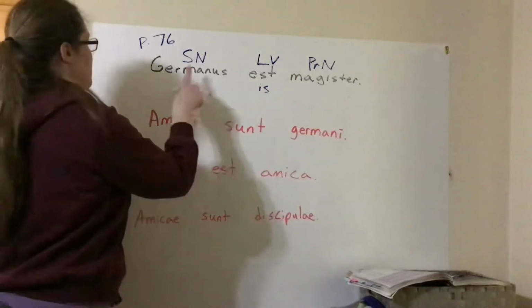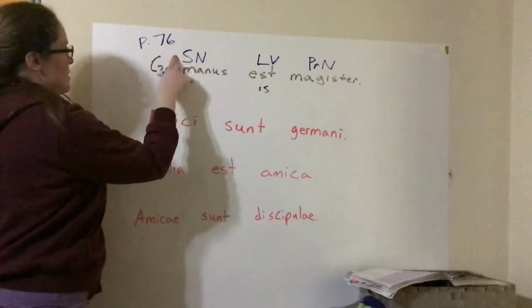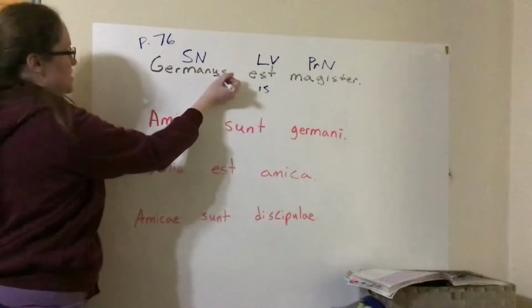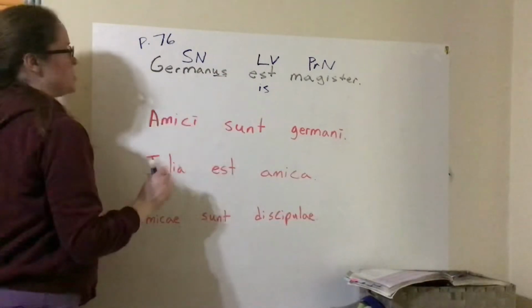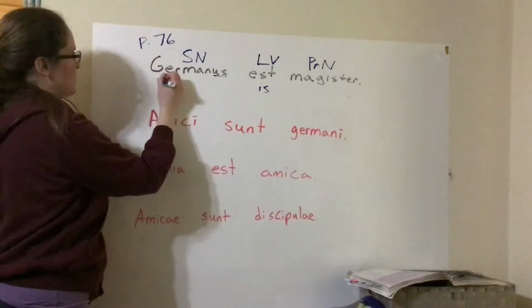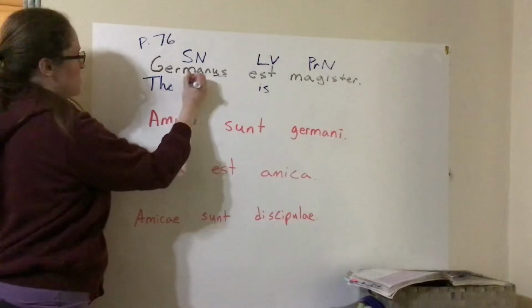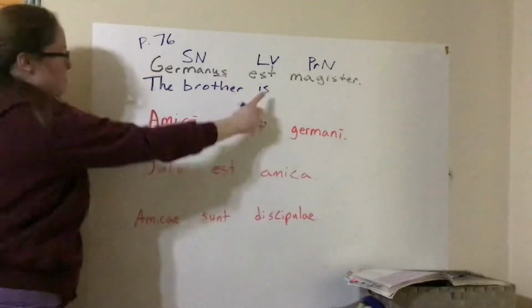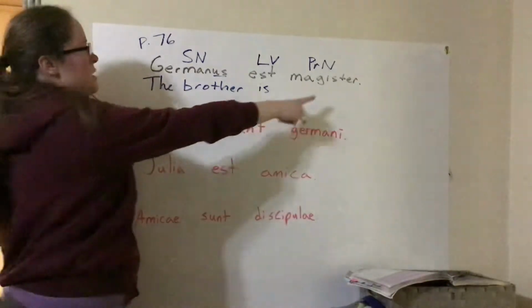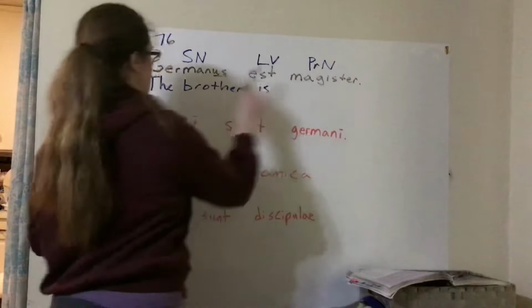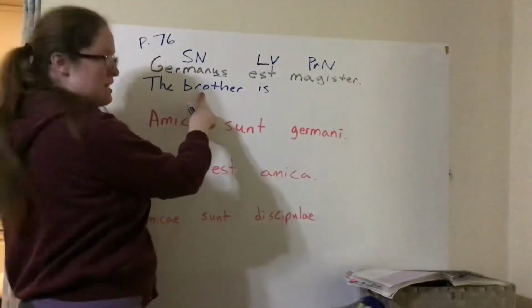All right, now we just need to translate. Germanus, the us ending, tells us it's masculine, so Germanus means the brother. I already filled in is for est. Magister is a male teacher, which makes sense because we're talking about a brother, so we don't need to write that it's male.